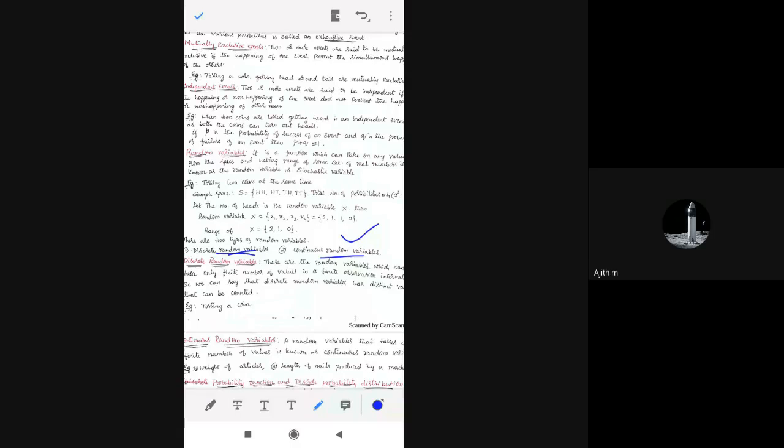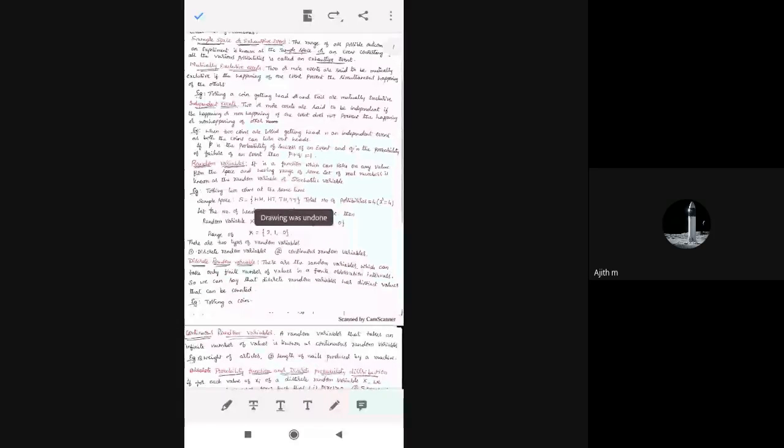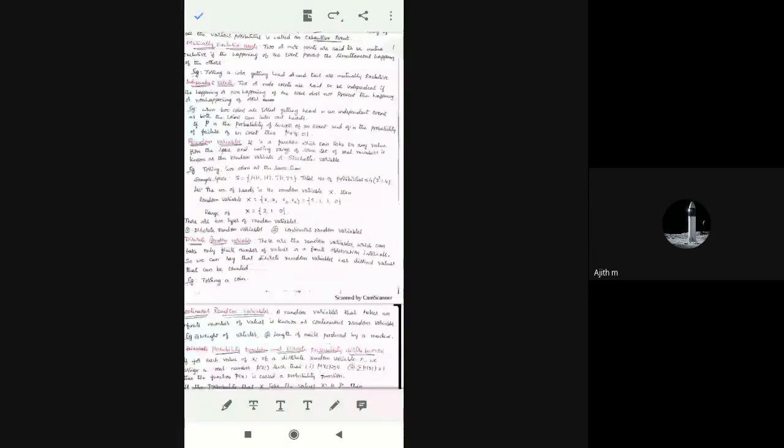Once I will read this definition also. See here, there are random variables which can take only a finite number of values in a finite observation interval. So we can say that discrete random variables have distinct values that can be counted. Distinct is nothing but different.